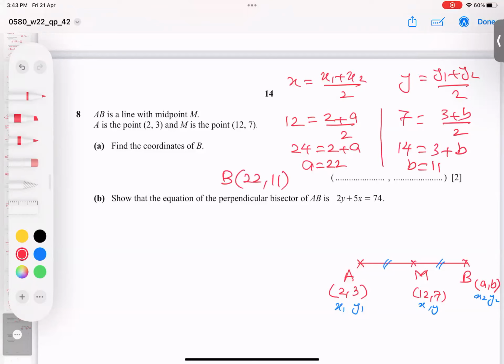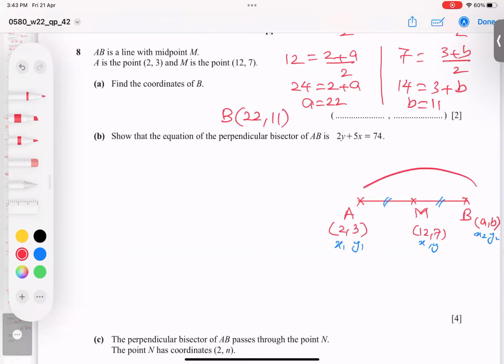So I hope the point is very clear. This diagram helps you to understand the concept. So let's go for the next part. And for the next part, how can we do it: show that the equation of the perpendicular bisector of AB is this.